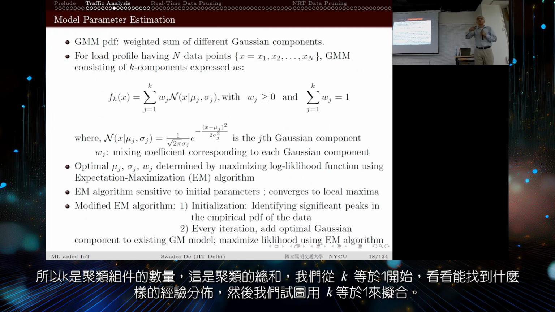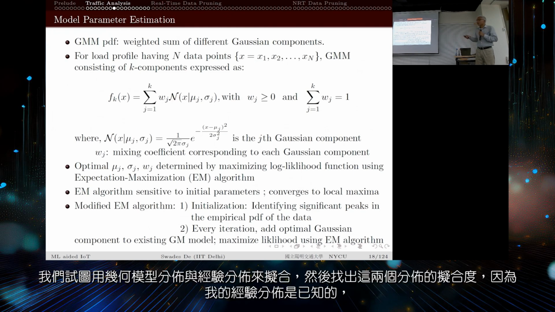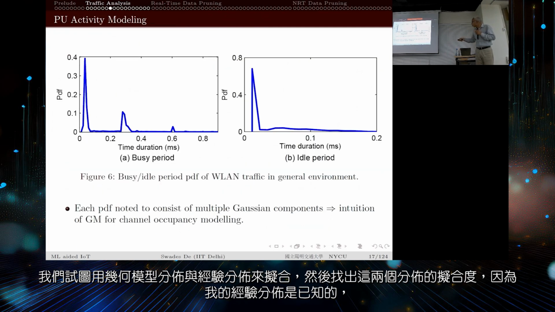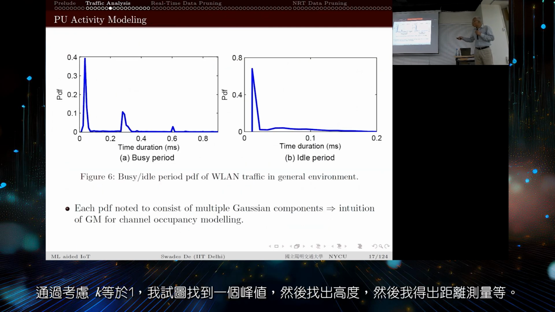And we start with k equal to 1, and then see what empirical distribution we can find. Then we try to fit this model distribution to the empirical distribution, and figure out the closeness of fit of these two distributions. Because my empirical distribution is known to me, by considering k equal to 1, I try to find one peak and figure out its height, and then I'll come to the distance measure.